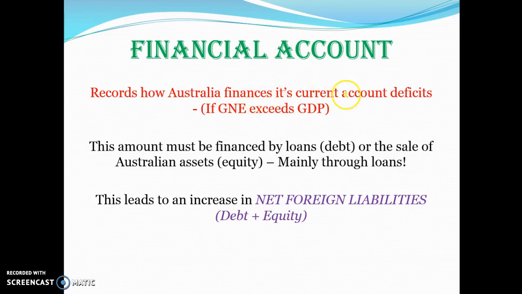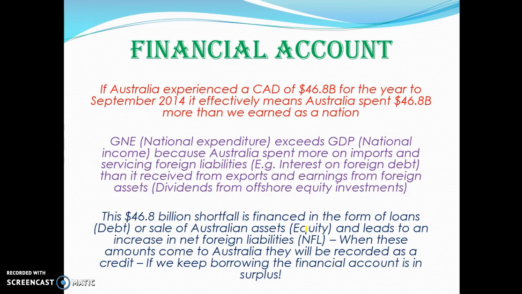The financial account is really important. That's how we finance our current account deficit. So if we have a current account deficit, we're spending more than we're earning, and GNE essentially exceeds GDP. This must be financed, and if we're spending too much, we can either finance it by issuing loans, or we can sell Australian assets, equity. They're our two options. So every time we have a current account deficit, our net foreign liabilities will increase. Our net foreign liabilities we'll talk about more in the next video, but it's a measure of our total level of debt plus equity that we owe to other countries.